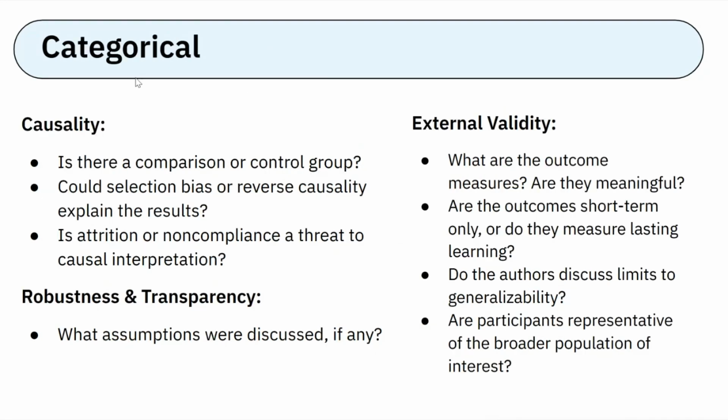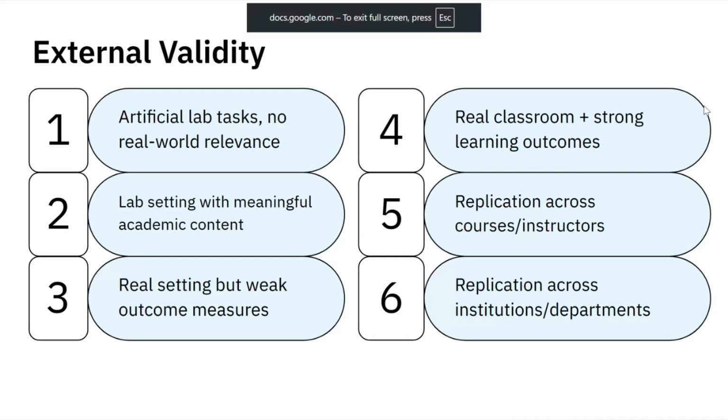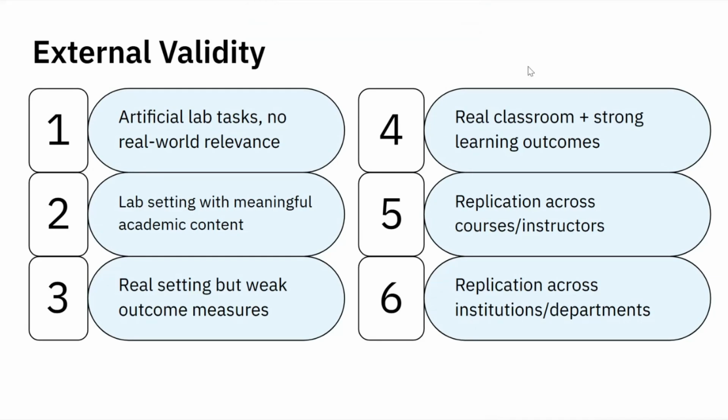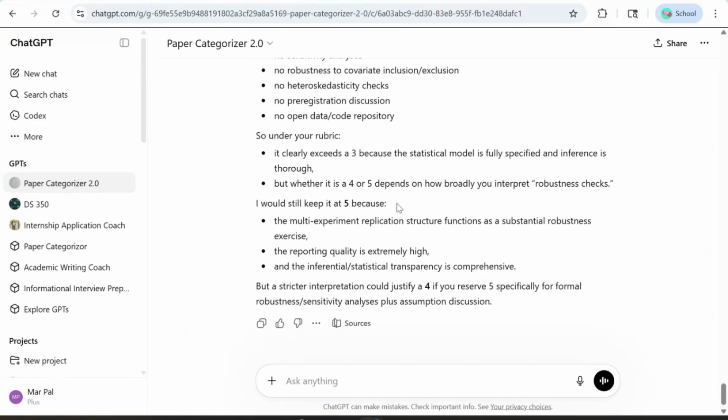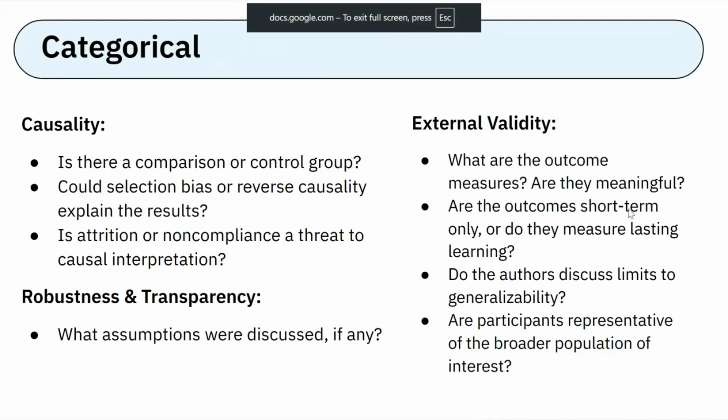And these are some other questions to help you better understand rankings for categories. This one under external validity, what are the outcome measures and are they meaningful, is especially helpful when you're ranking external validity between 3 and 4. A category 3 study, a real setting with weak outcome measures, might be hard to tell from a category 4. But as you use the chatbot, you should be able to get a feel for what is a strong or weak outcome measure, including if it's short-term or long-term.